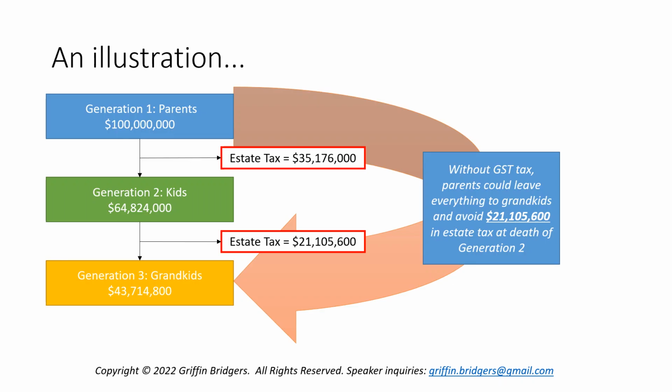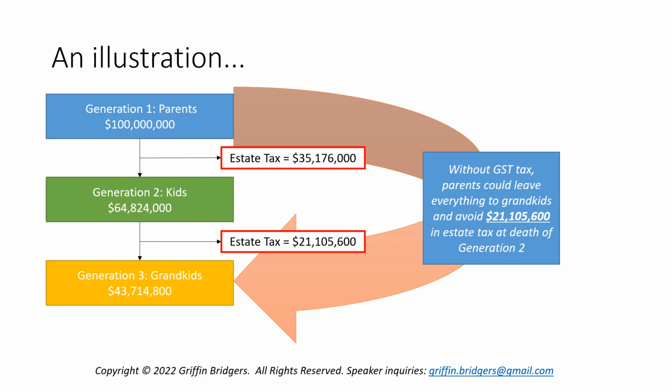So to illustrate this, we have a simple diagram here where we have generation 1, the parents who, lucky them, have $100 million. We're going to assume they die and leave that $100 million to the next generation, their kids. Now, there's an estate tax on that $100 million under current laws and exclusions right now of $35,176,000. That leaves a net going to the kids after estate tax of